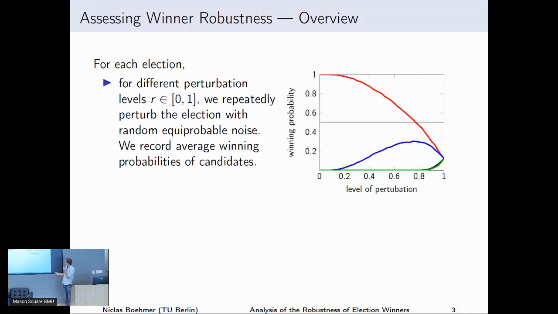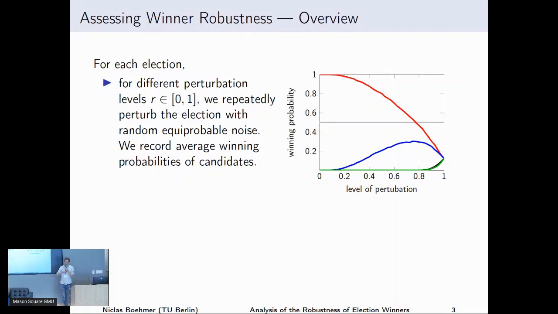Here on the x-axis we have the level of perturbation, and on the y-axis we have the winning probabilities of the candidates, and each of these lines corresponds to one candidate. So for example, the red candidate is always the winner of the initial election. Initially, when we do no perturbation, we have only the initial election. The red candidate wins this election, so its winning probability is 100% here. And now if we move from 0 to 1, we make more and more random changes in the election, and we can see how the winning probabilities of the candidates change.